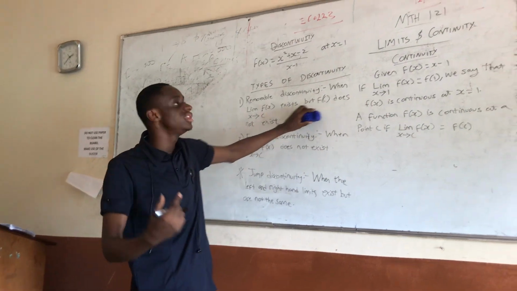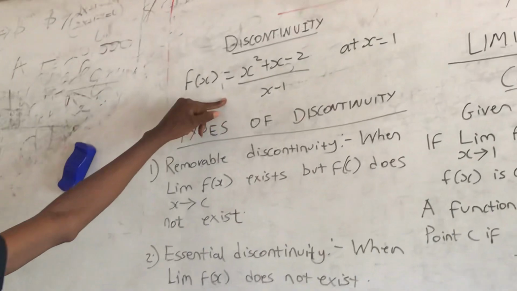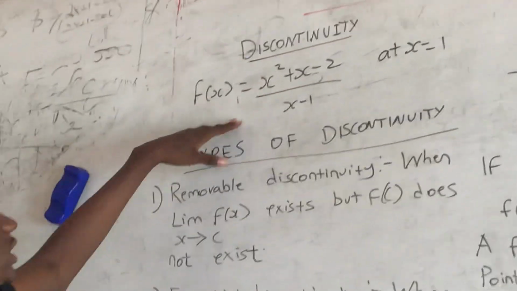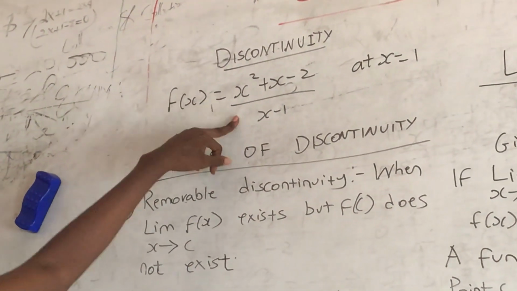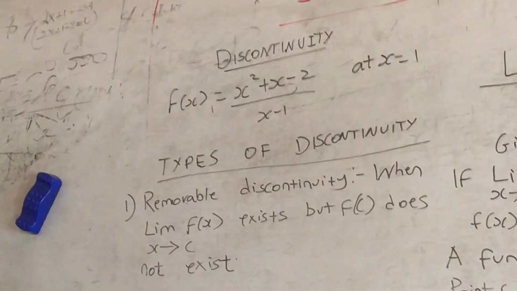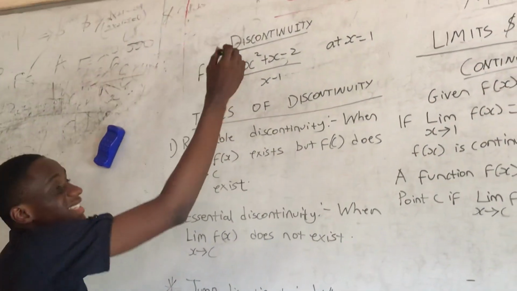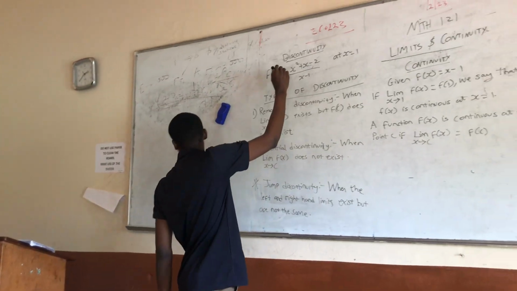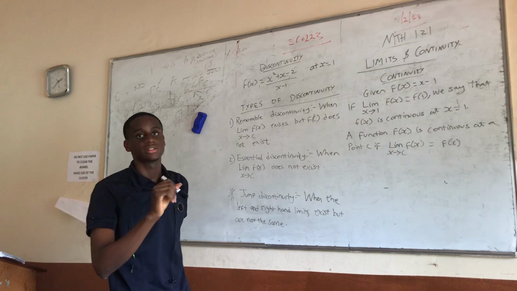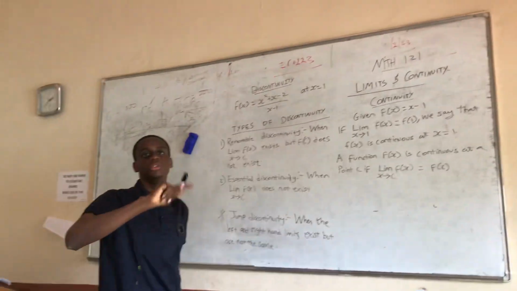And then closely related is discontinuity. Under discontinuity, we can look at this example: f(x) at x equal to 1. If you substitute 1 in this function, you are going to get 0 over 0. What does that show you? The function is discontinuous at this point. If you plot the graph of this function and get to x equal to 1, you're not going to have a corresponding value for y.